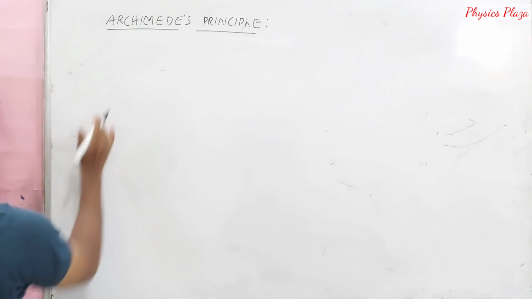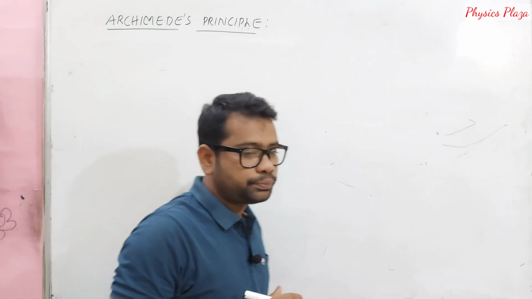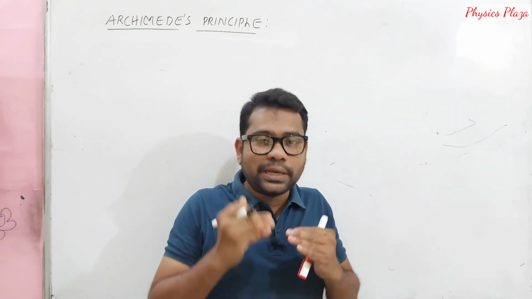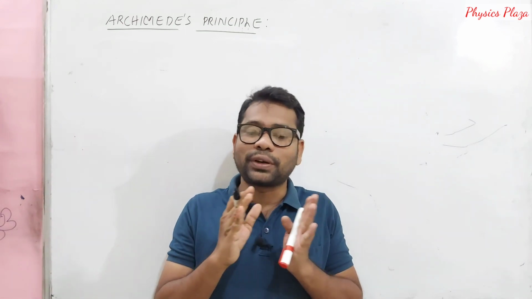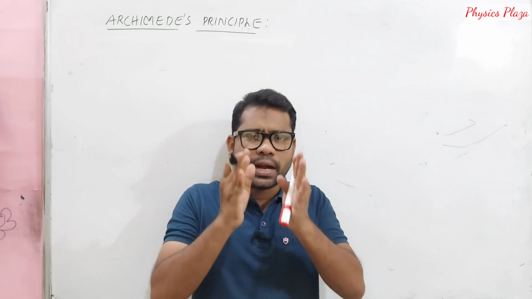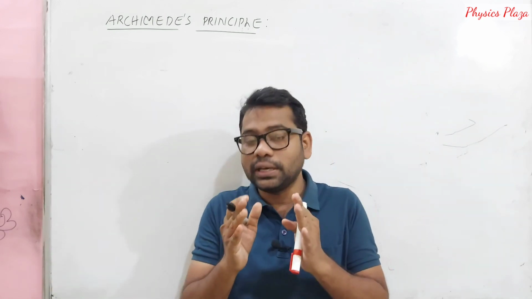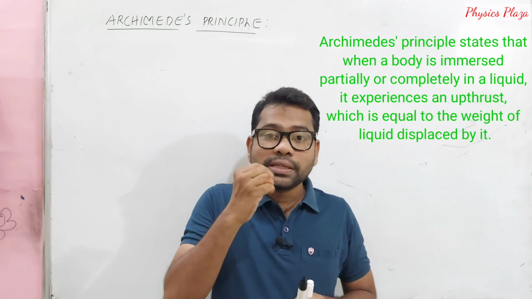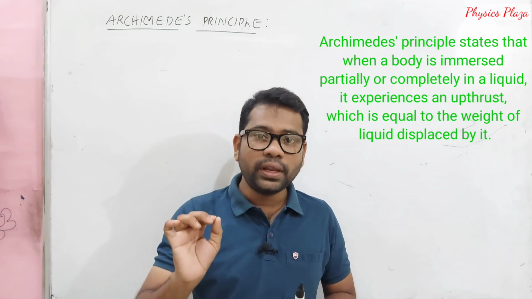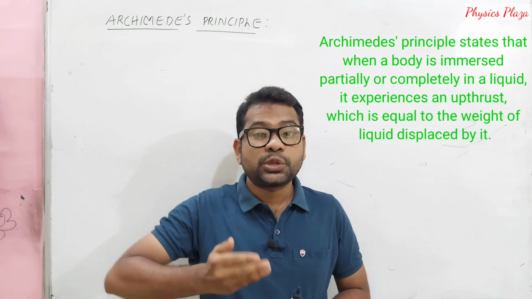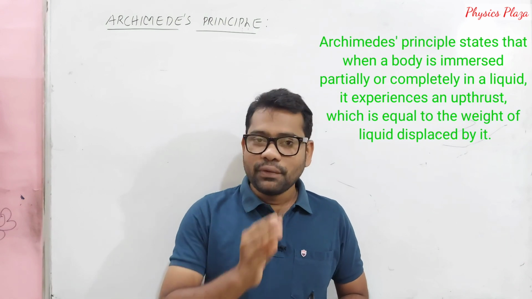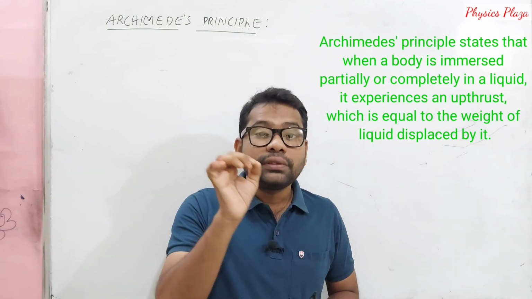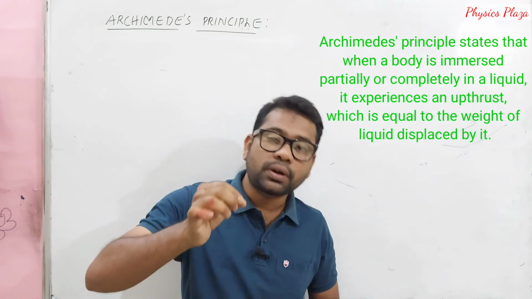Okay, fine. Look here, children. Now we will do it step by step, so that it is very easy to understand. In Archimedes principle, children, what does it state? It states that when a body is immersed partially or wholly in a fluid, it experiences an upthrust which is equal to the weight of the liquid displaced by the submerged part of it.